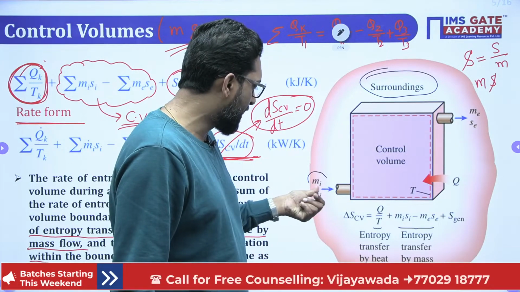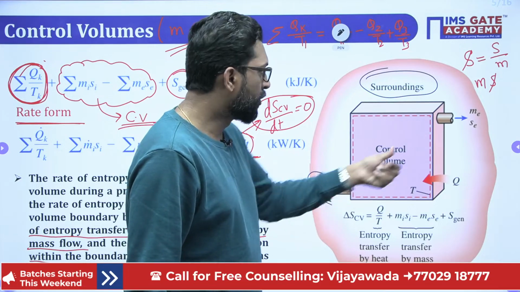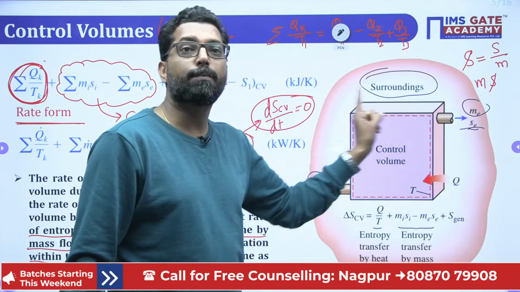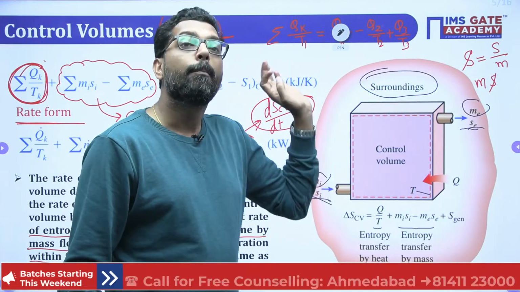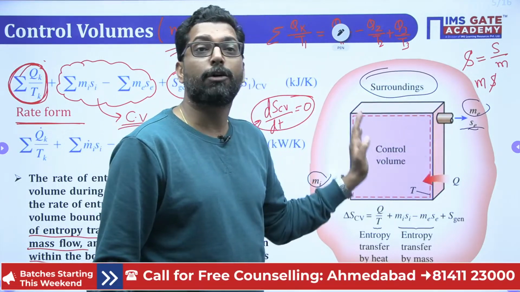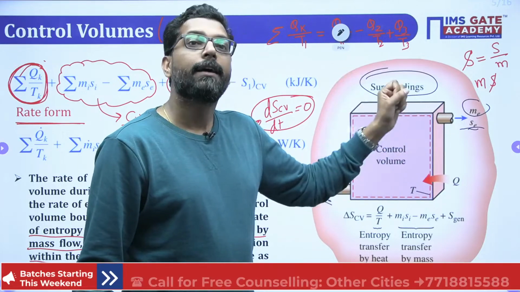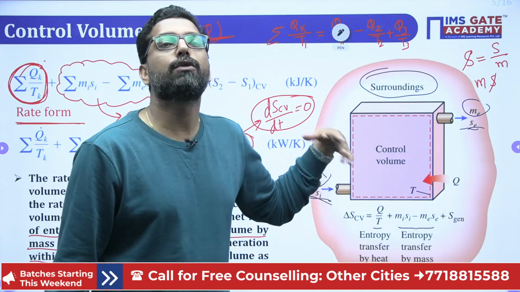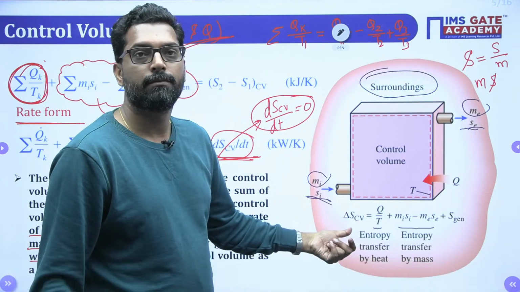Due to the mass transfer, the entropy is in. Due to the mass exit, the entropy is exit. So this is the net entropy transfer due to the mass plus net entropy transfer due to the heat plus generation due to the irreversibility within the system is equal to the change in entropy of the closed system.